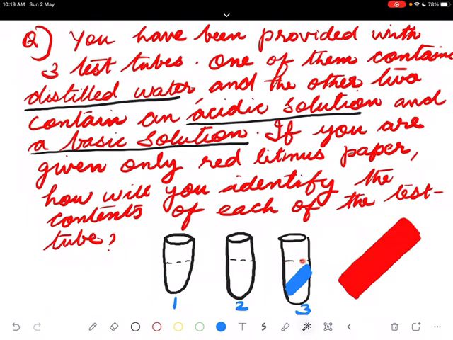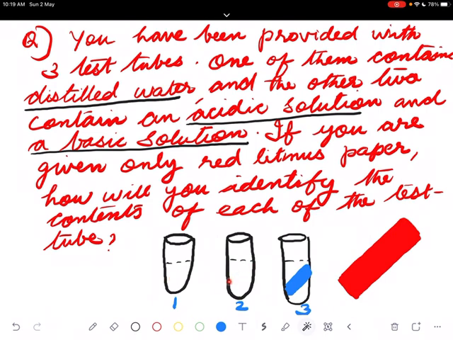Now we have blue litmus paper in hand. And you dip in the first and second. Blue litmus, if it changes, then that will be acidic. Acid changes blue litmus to red. Suppose that blue litmus you dipped in this, no change. You dipped in this, it got changed.